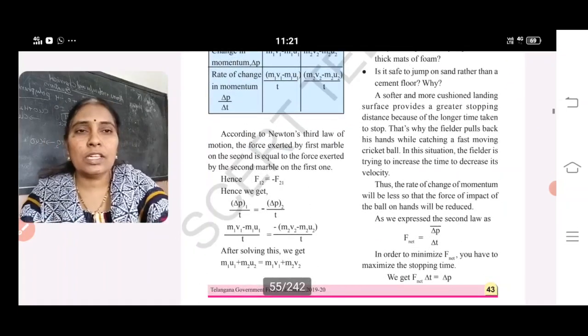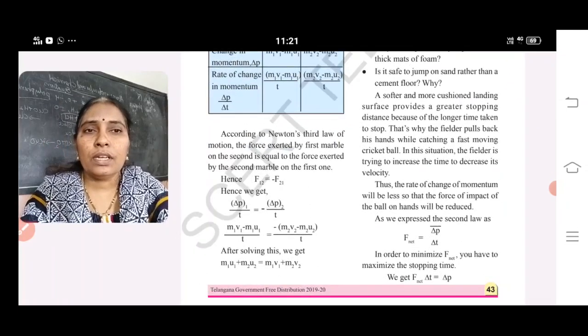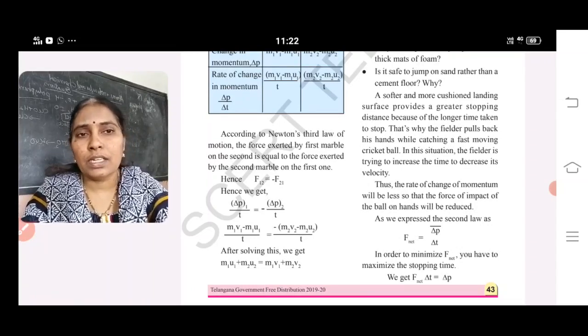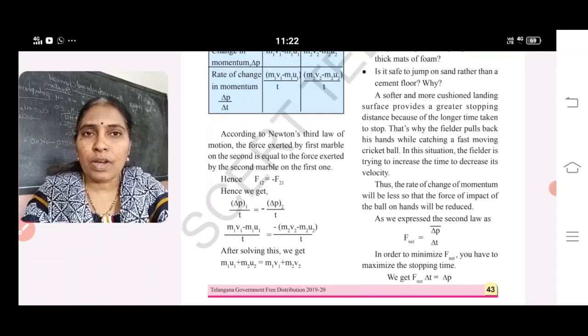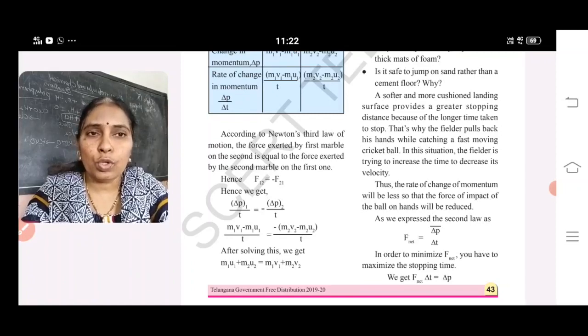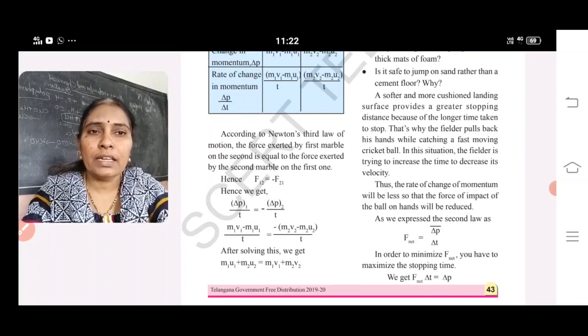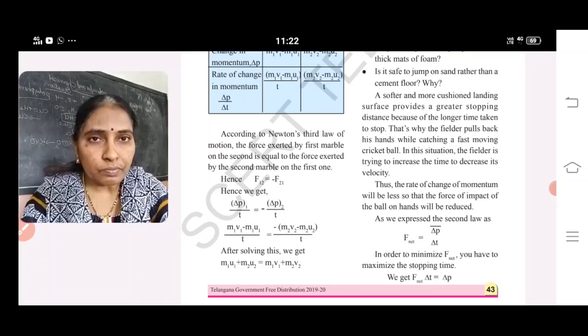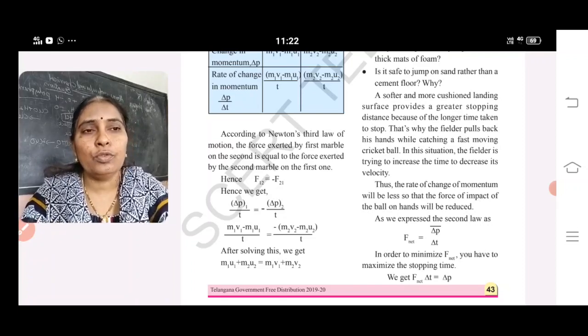Based on that, delta P1 by t equals minus delta P2 by t. What is delta P1? Change in momentum, that is m1 v1 minus m1 u1 by t. Change in momentum of the second body is m2 v2 minus m2 u2 by t. Simplifying, we get m1 u1 plus m2 u2 equals m1 v1 plus m2 v2.